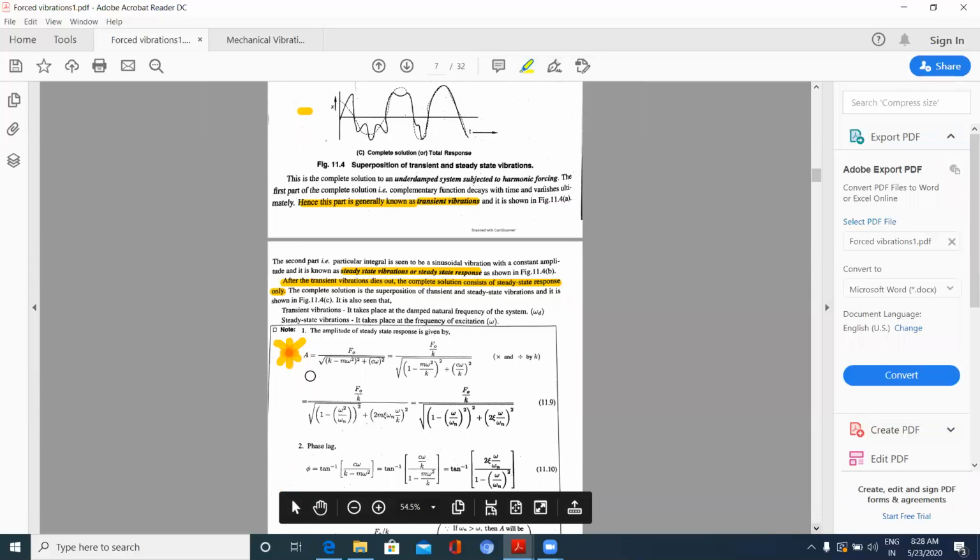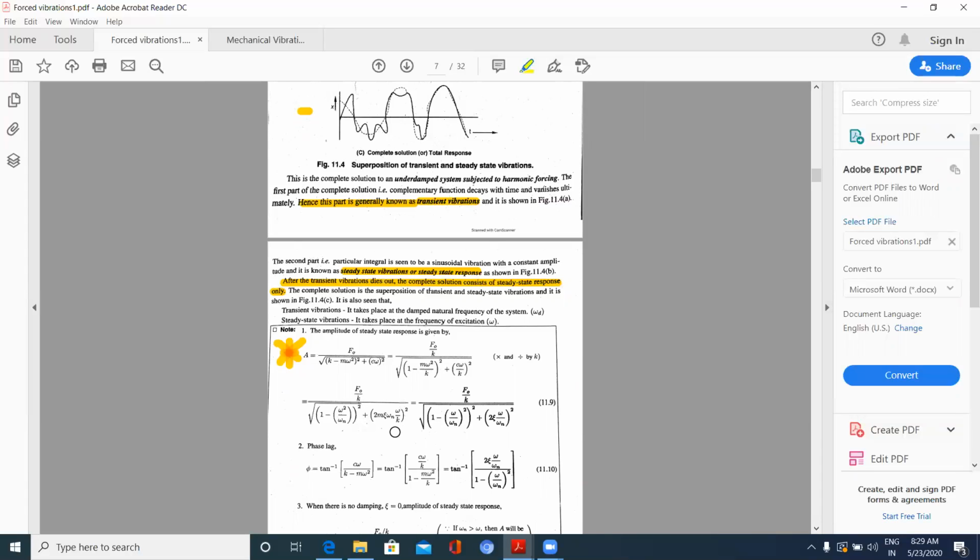So my concentration will be only on the steady state. That is, amplitude is given by F naught by, quick review, F naught by under root k minus m omega square whole square plus c omega whole square, which can again be written, dividing numerator and denominator by k stiffness, F naught by k by under root 1 minus m omega square by k whole square plus c omega by k whole square.